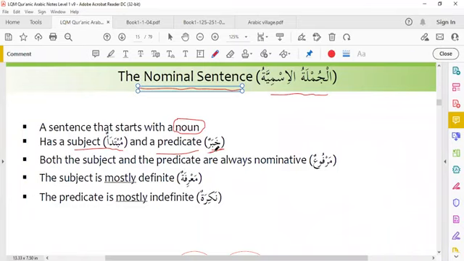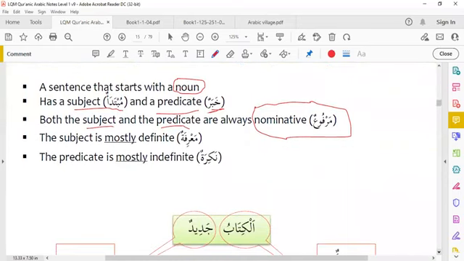So the formation or the construction of a nominal sentence is, it starts with the noun, it has a mubtada. Subject is a mubtada and a predicate is khabar. Both the subject and the predicate, mubtada and khabar, are always in nominative case marfu. They will have dhamma.